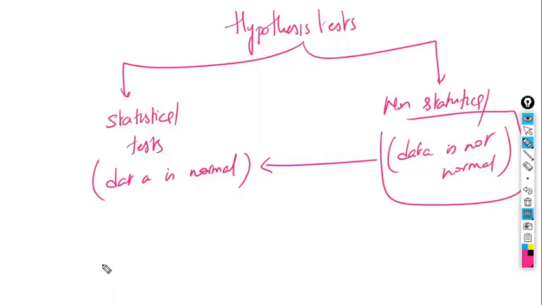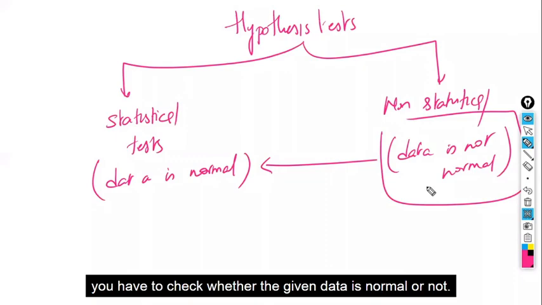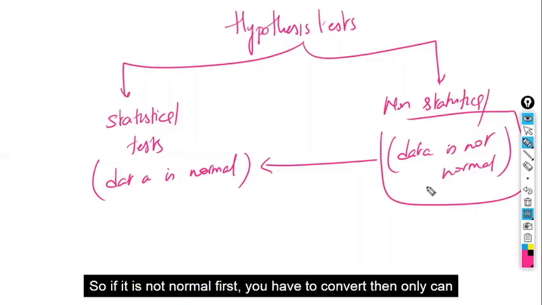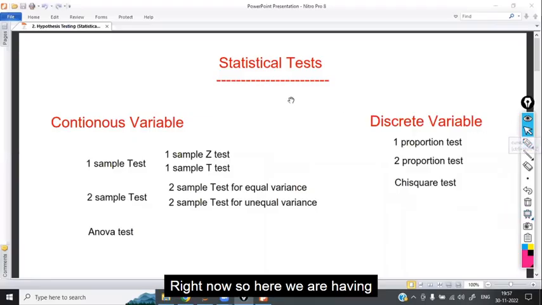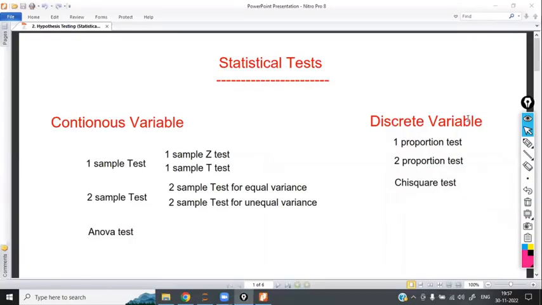Is that clear? So before starting, first you have to check whether the given data is normal or not. If it is not normal, first you have to convert it, and only then can you apply the tests. Right? Now, we have different types of statistical tests. The tests for continuous variables are different, and for discrete variables the tests are different.